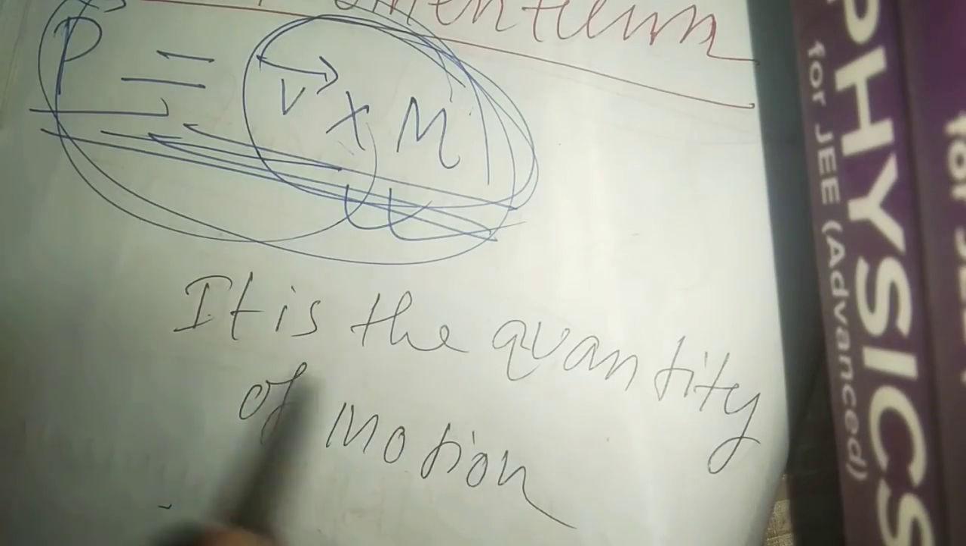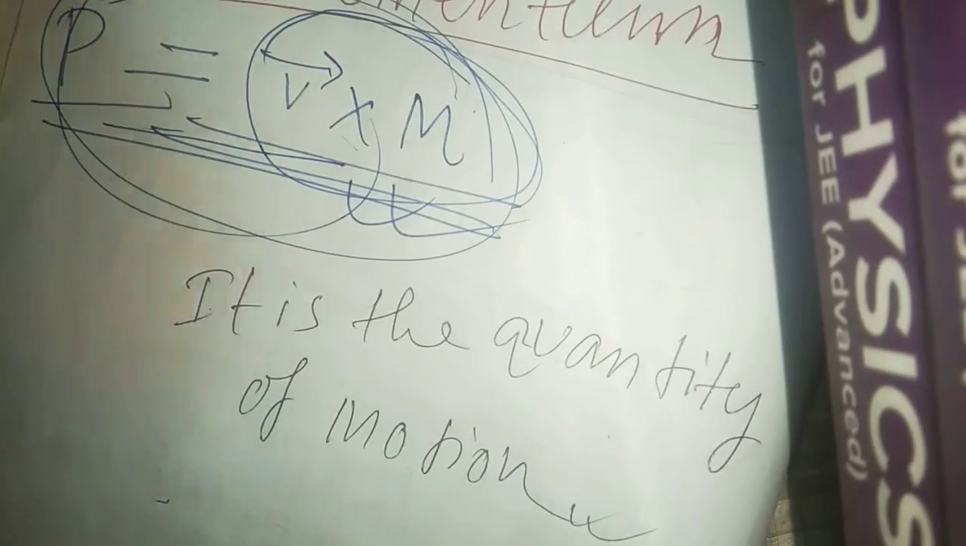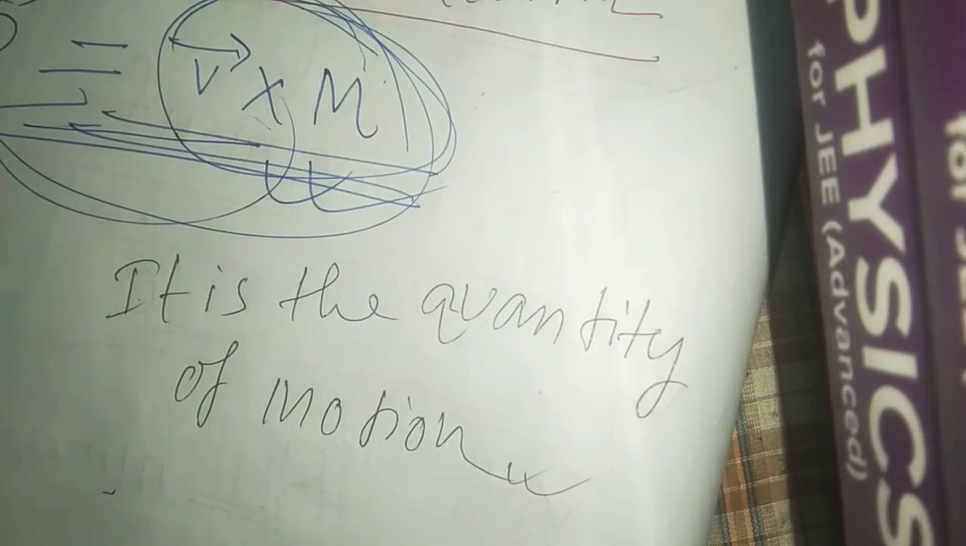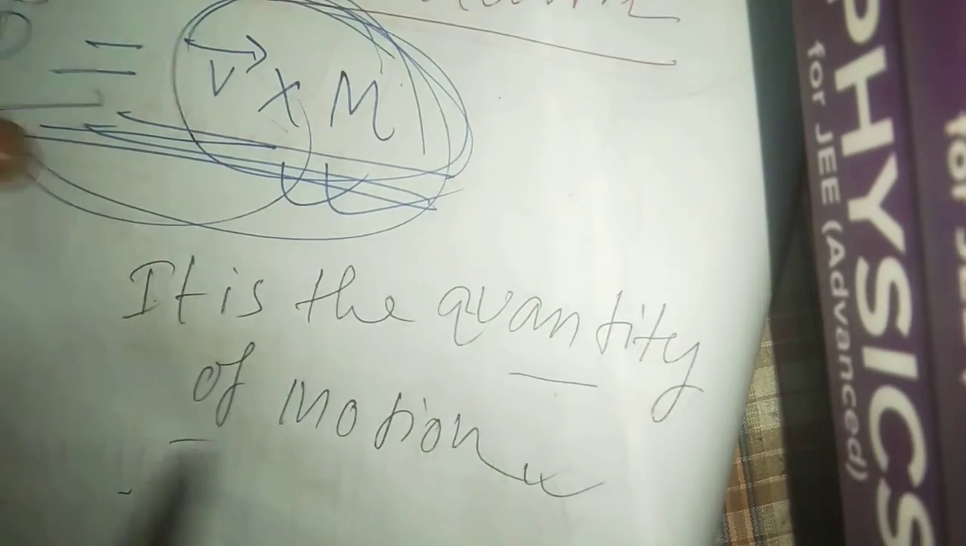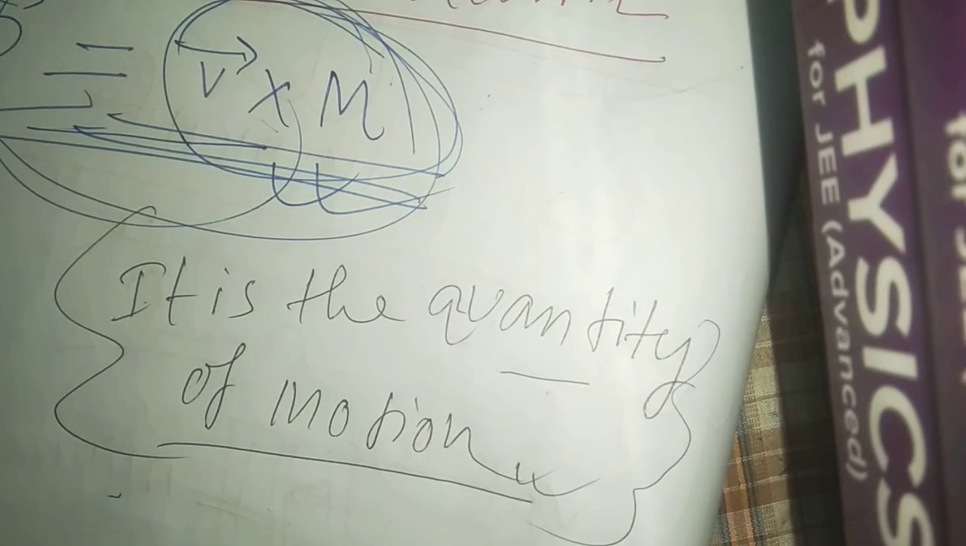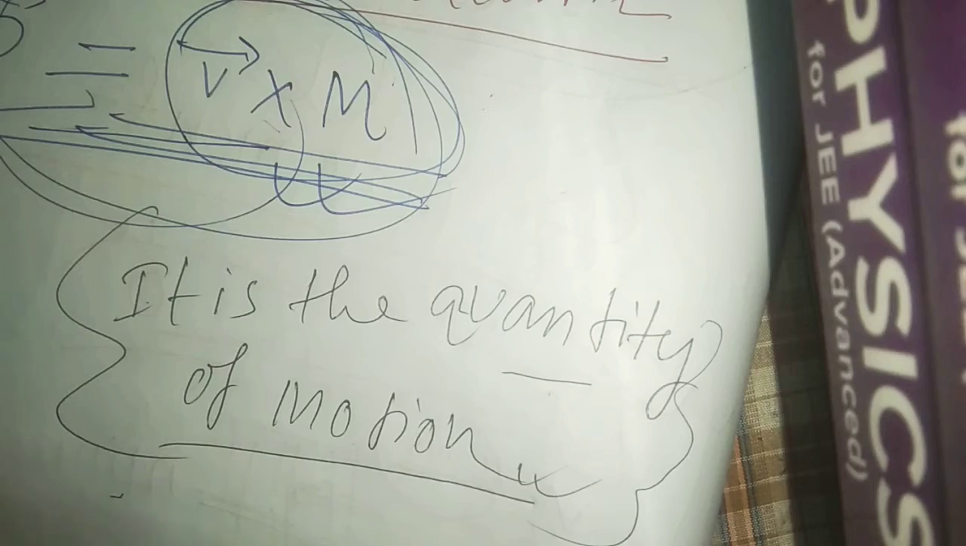Don't look at my handwriting, okay? I know that my handwriting is so bad here. Basically my handwriting is not so bad, but I'm writing so fast, that's why it goes like that. So don't judge it, just understand the fact, okay? So it is the quantity of motion. In other words, it is the measure of motion.